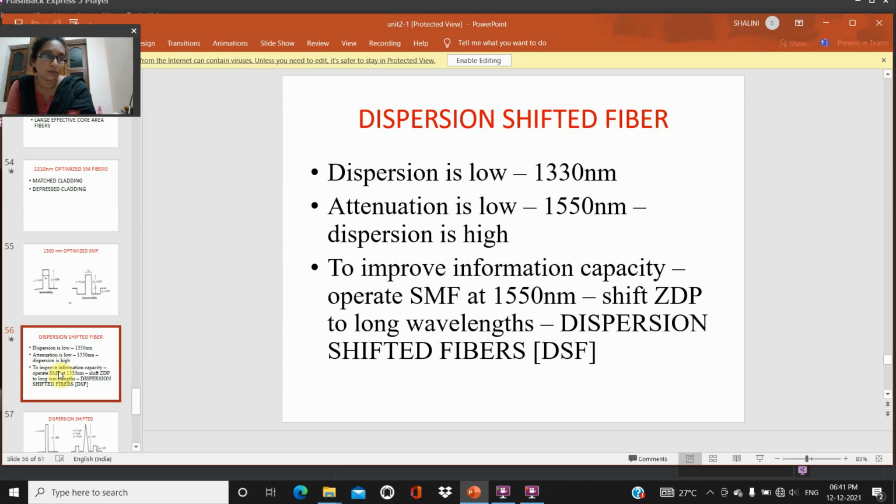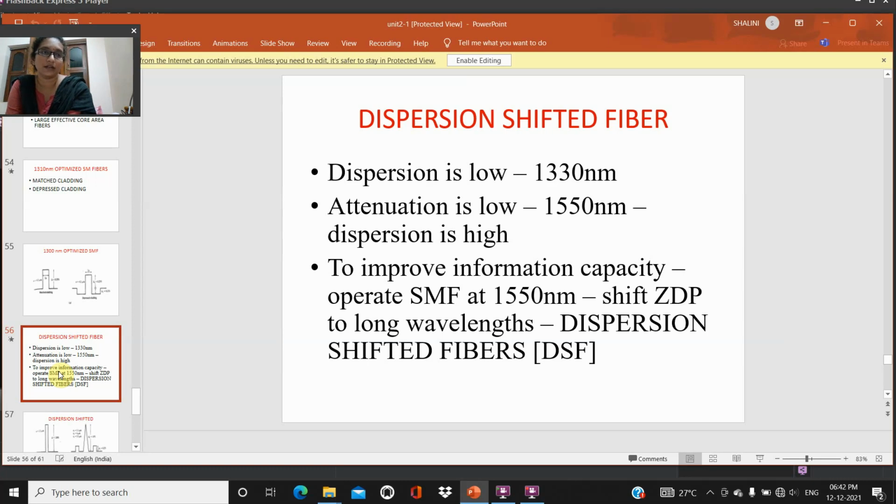To improve information capacity, we operate single mode fibers at 1500 nanometers, that is, shifting the zero dispersion to longer wavelengths. That is dispersion shifted fibers. So dispersion is low and attenuation is low, we have to use these 2 combinations. That's why we are shifting the zero dispersion to longer wavelengths.